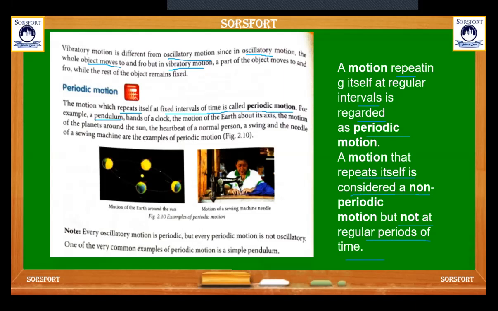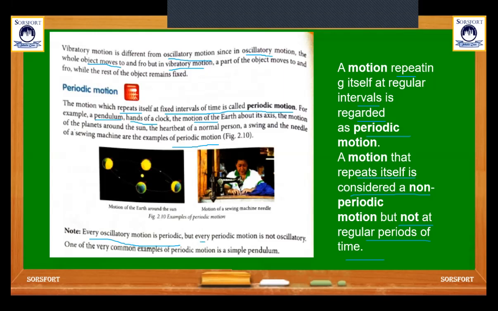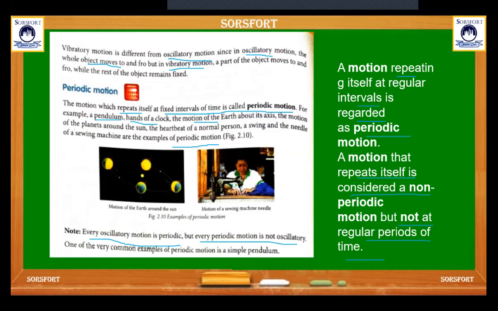Examples: a pendulum, the hands of a clock, the motion of the earth about its axis, the motion of the planets around the sun, the heartbeat of a normal person, a swing, and the needle of a sewing machine are examples of periodic motion. Every oscillatory motion is periodic, but every periodic motion is not oscillatory. One very common example of periodic motion is the simple pendulum.